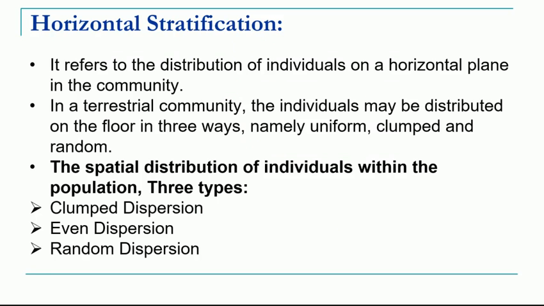Now we come to the second type of stratification, that is horizontal stratification, that means in a horizontal way. Obviously this type of stratification is found in terrestrial communities. This distribution is on a horizontal plane and it is found only in the terrestrial communities. Now it can be of three types. The horizontal stratification is further of three types, that is clumped dispersion, even dispersion, and the third type is random dispersion. Now let's understand these three terminologies one by one.